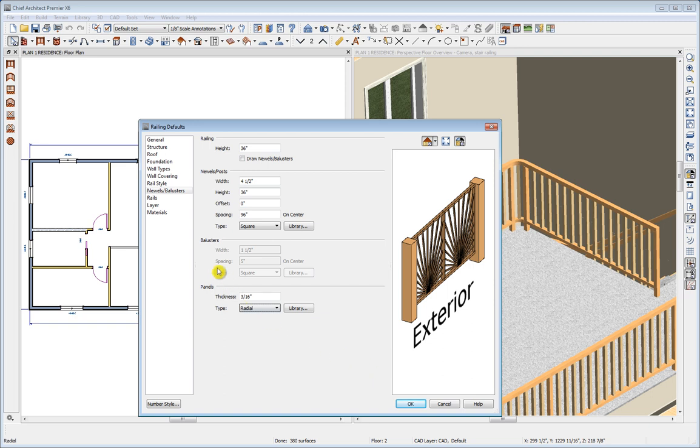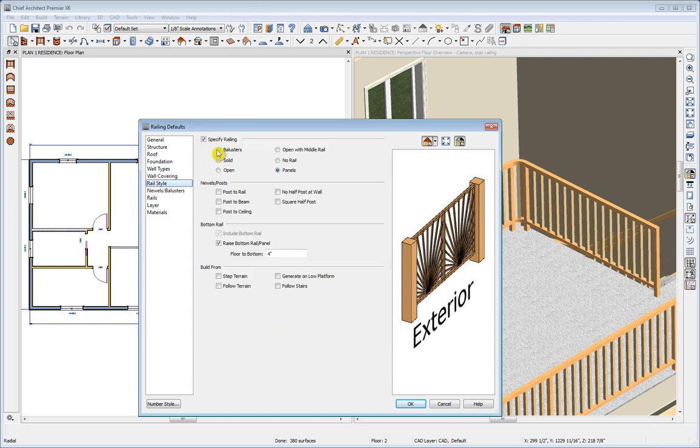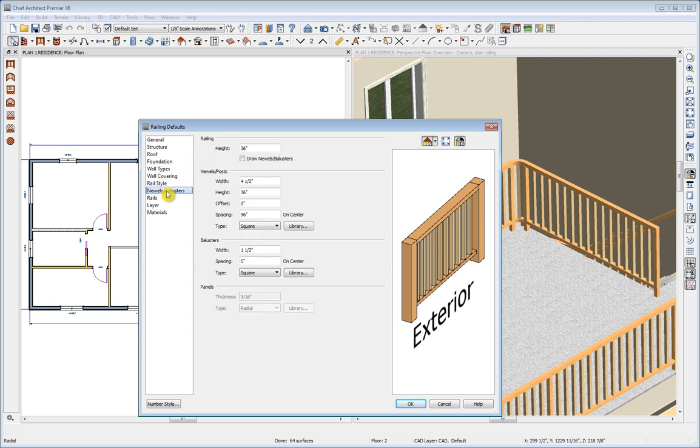Notice we can't change the balusters right now. We must first change the rail style to one appropriate for balusters, then come back to newels and panels. We'll find panels grayed out and balusters available. And I'll set the baluster width to 1/2 inch. And I'm working on a steel railing assembly, so we'll use some fairly small sizes, and I better bring the baluster spacing down a little bit too. And we'll change the newels to 1 inch, tab.